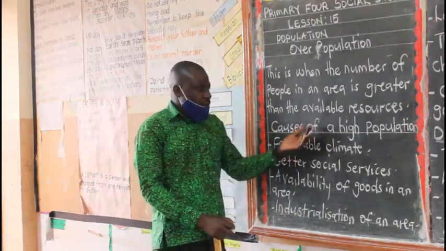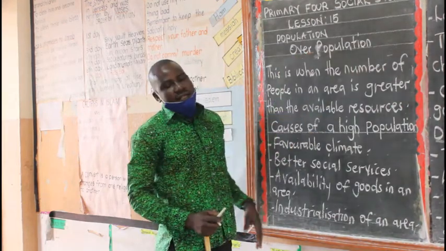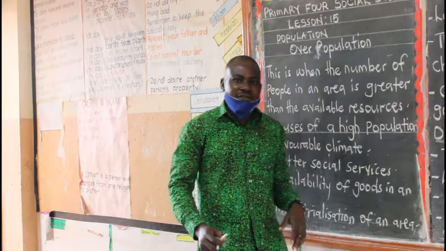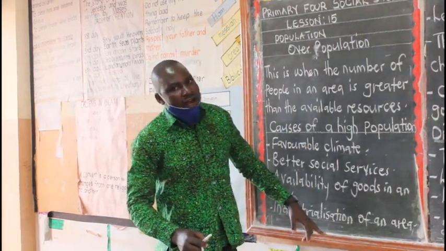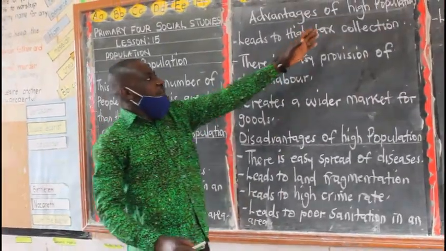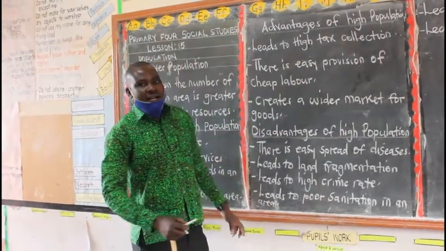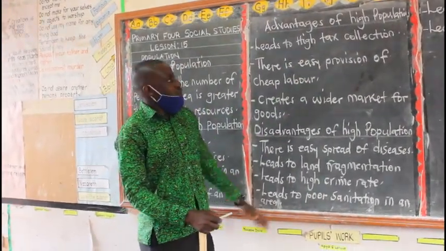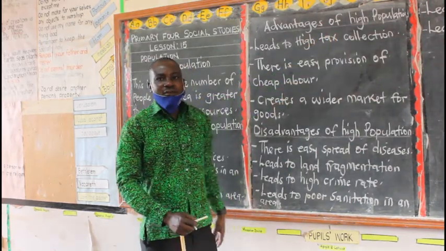Now, after looking at some of the factors that can lead to overpopulation, we can also look at the advantages and the disadvantages. What are the advantages of a high population and what are the disadvantages of a high population? Look now at places where people are many. What are the benefits of having a large population in a country? One, a high population leads to high tax collection.